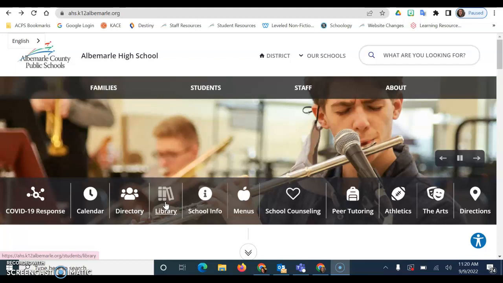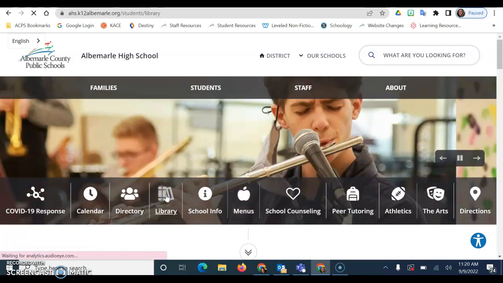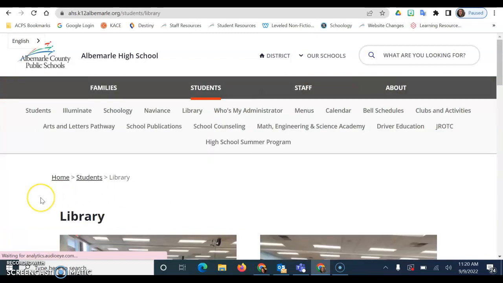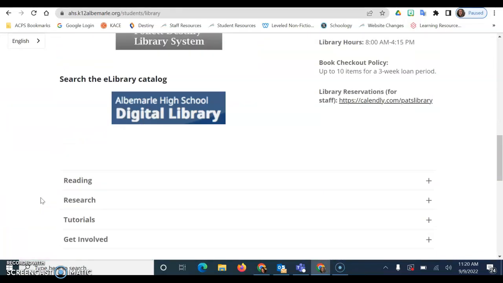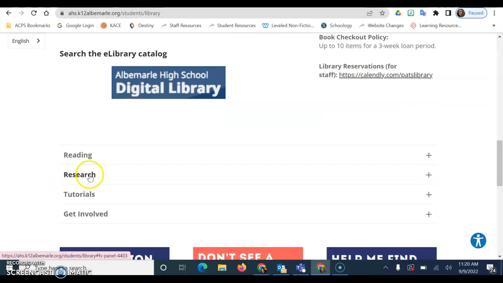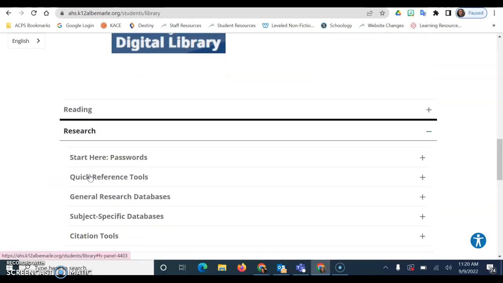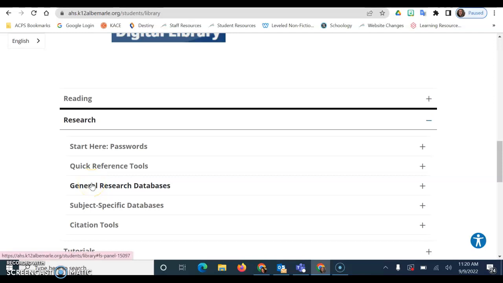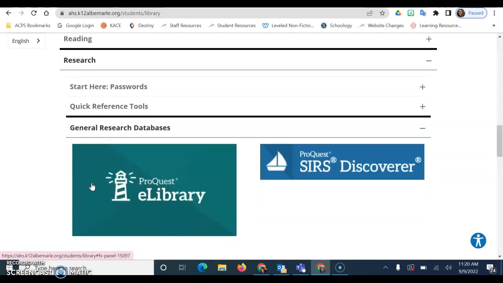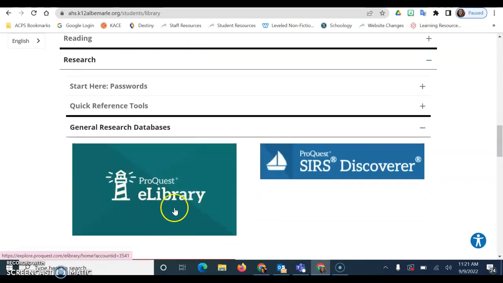You're going to start on the Albemarle High School homepage, and then you're going to click on this button for Library. When you get to the Library homepage, you're going to scroll down until you see a button for Research. You're going to click on that. Then you're going to scroll until you get to General Research Databases, and the resource that we're going to use today is called ProQuest eLibrary. You're going to click on that.